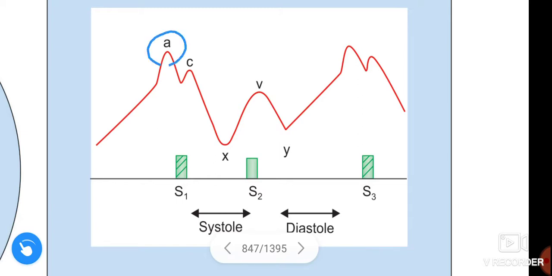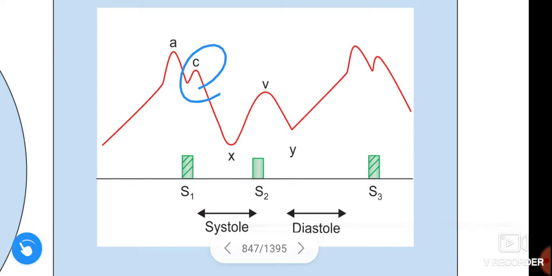The A wave is formed due to atrial contraction. The C wave is formed due to ventricular systole, due to bulging of the tricuspid valve into the right atrium. This raises the ventricular pressure. Next, V wave.